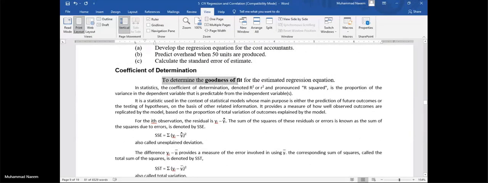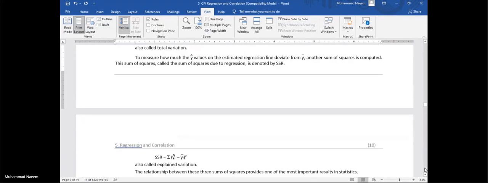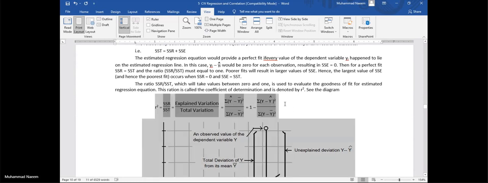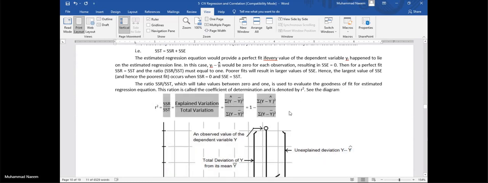It determines the goodness of fit of the estimated regression equation. We have a formula for this denoted by r square, and its range is from 0 to 1. This is also just a table construction.